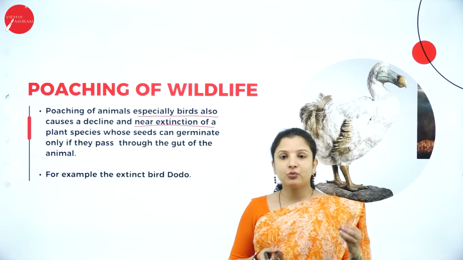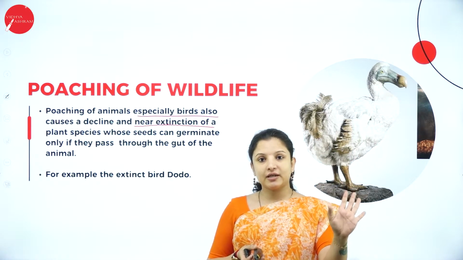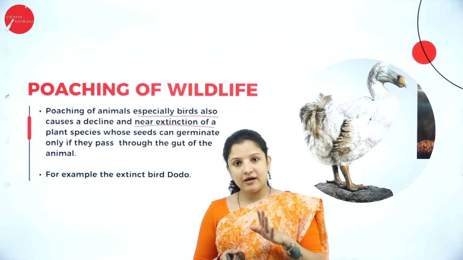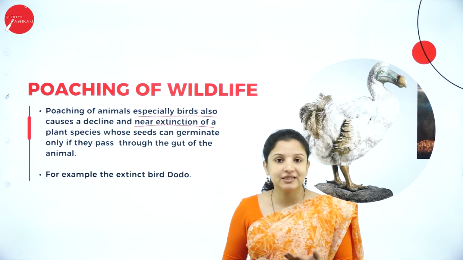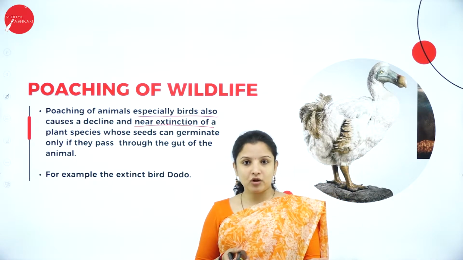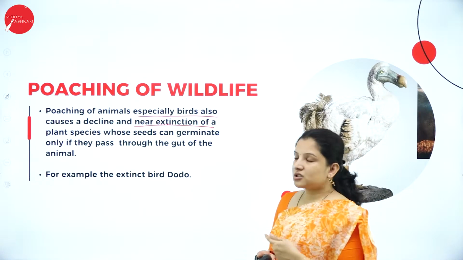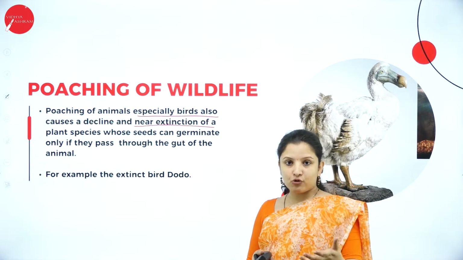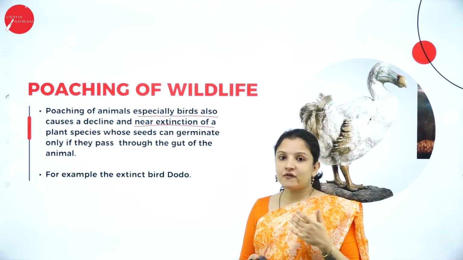Pollination is nothing but wherein for the setting of seeds, the bees have to deposit the pollen grains from the anther of the plant to the stigma of one more flower. So therefore the seeds will set. That is a natural process of how the setting of seeds occurs. And likewise, there are some animals and birds which also help in pollination, therefore helping in the setting of seeds. What happens here is continuously some of the bird species are killed or poached or hunted, which will cause a decline in, and eventually the extinction of, a plant species.